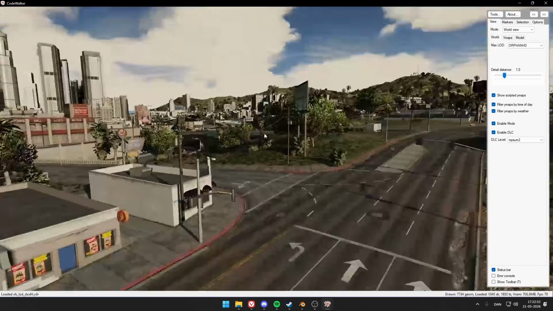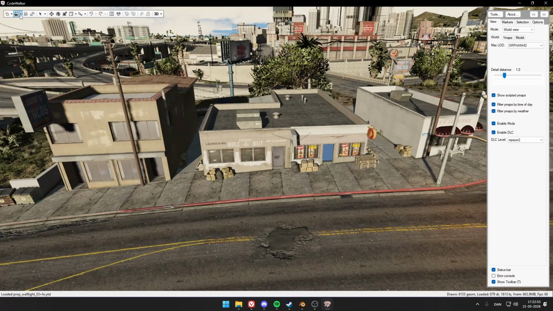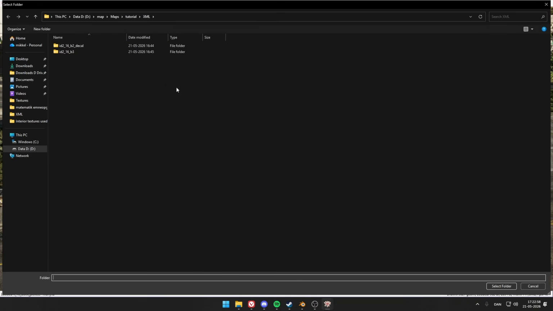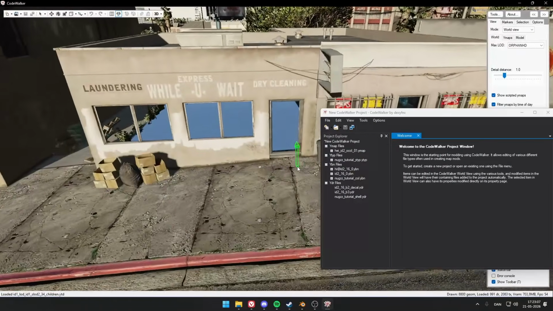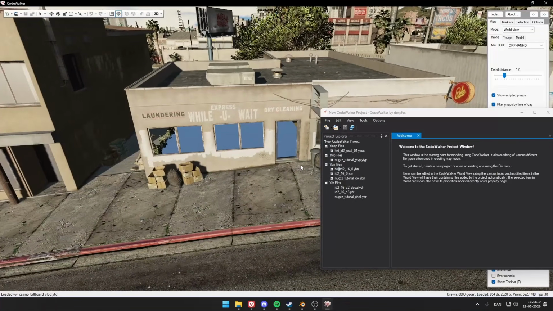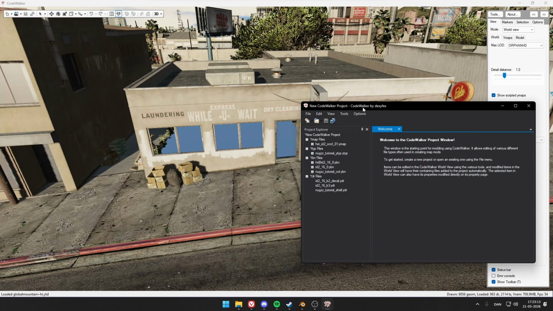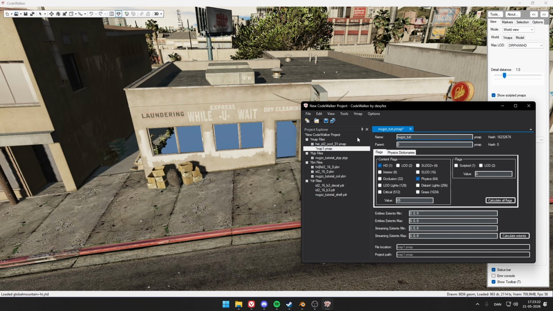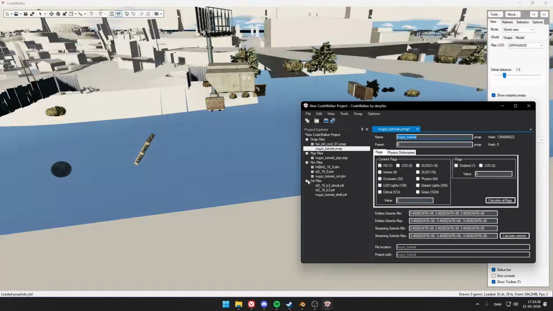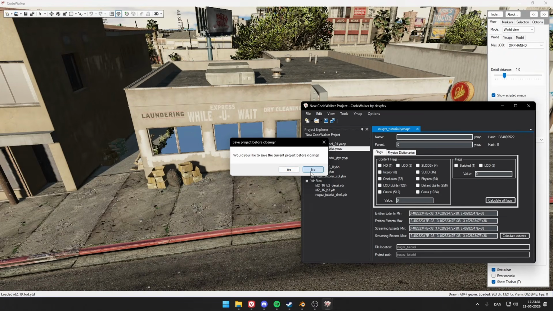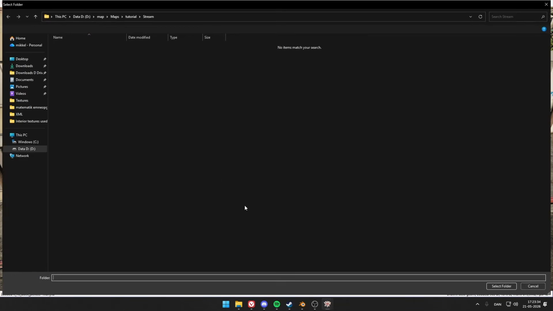When in CodeWalker, go ahead, click T. This button, open folder, and then locate our stream folder. There you go. So you see, now we have made holes for our building. We of course also want to be able to see inside with the map we've made. So make a new Y-map, just name it Nox tutorial. Go ahead, save it in the same folder here. Save. Close down the project. Open the folder once again.